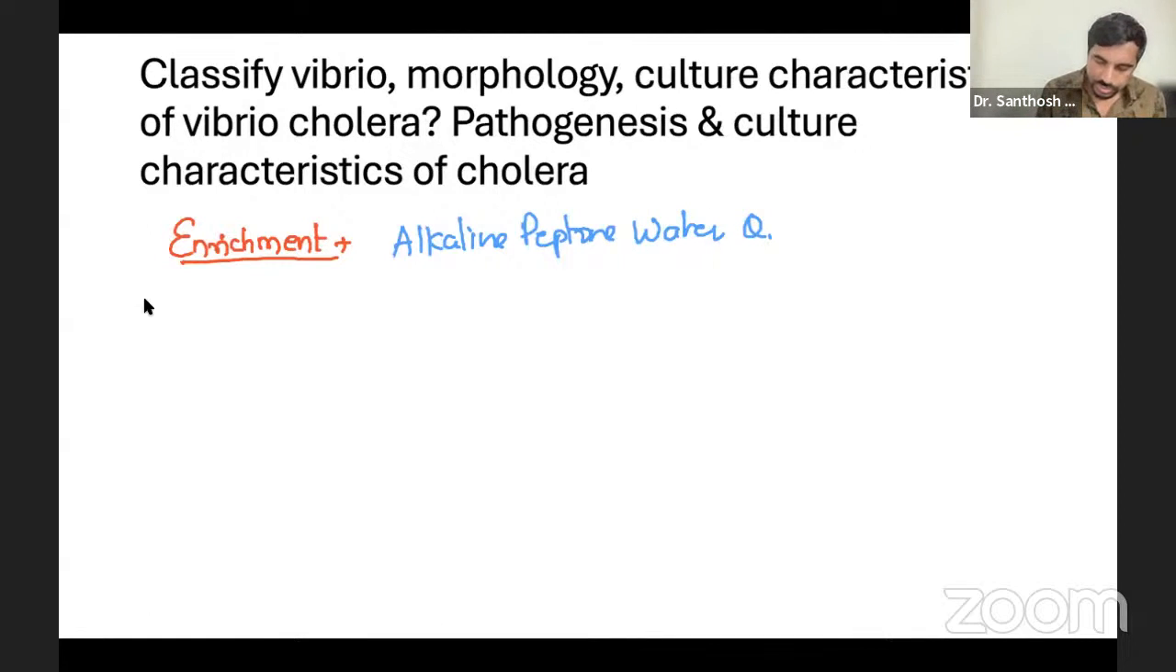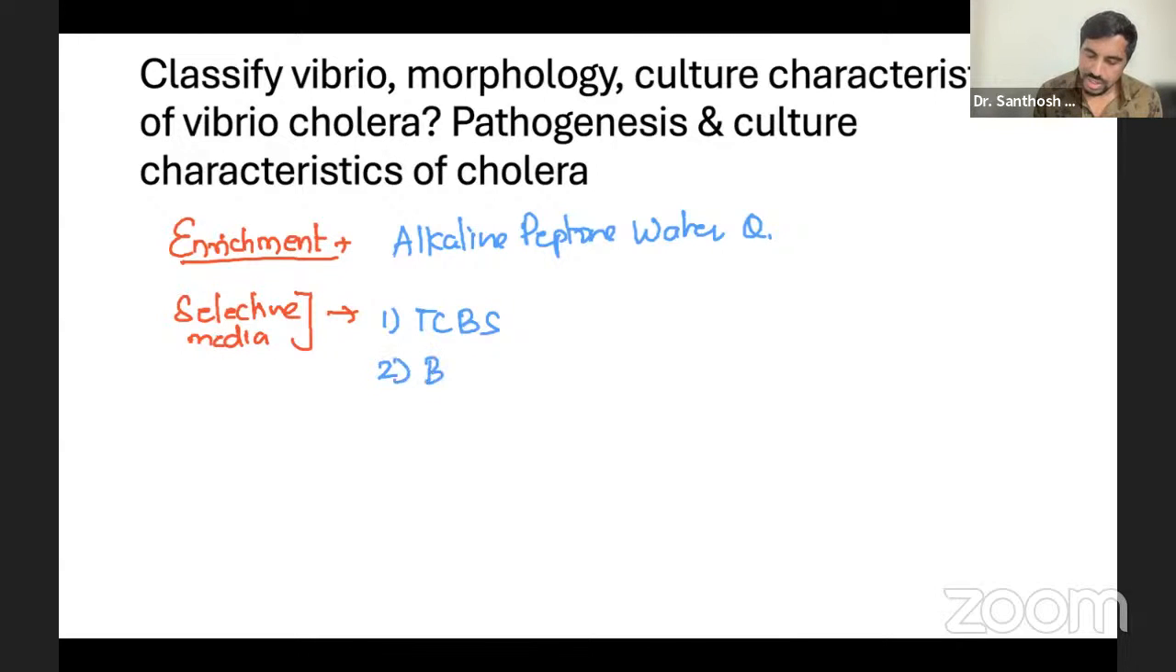Now next one. Next is the selective medias. Now what are the selective medias? Selective media, it grows well. The selective medias are like this. First one would be TCBS. And the other one is bile salt agar. Mansoor's taurocholate media is there, but these two are more than enough. TCBS and bile salt agar are more than enough to say. Okay, they are the selective medias.